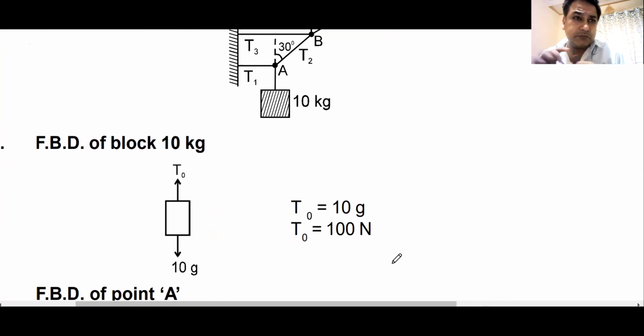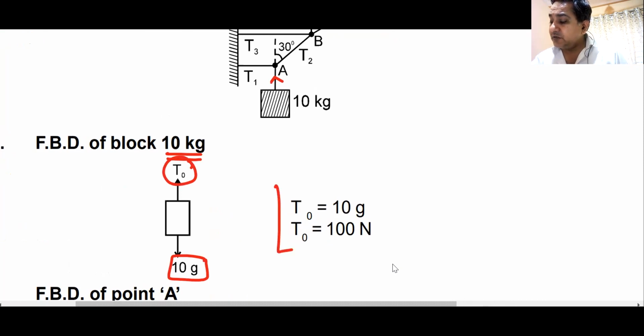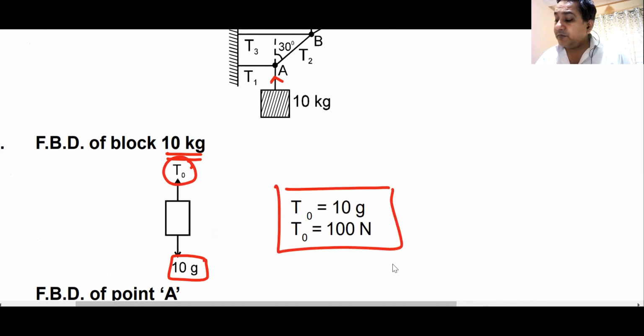Well, we draw the free body diagram. This is the free body diagram of the 10 kg block. The weight 10g is acting downwards. Then there is tension in this string, which we call T0, acting upwards. We apply the equation of equilibrium: upward forces must equal downward forces. So the value of T0 becomes 10 times g, or 100 newton. Yes or no?